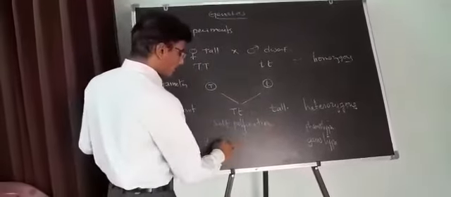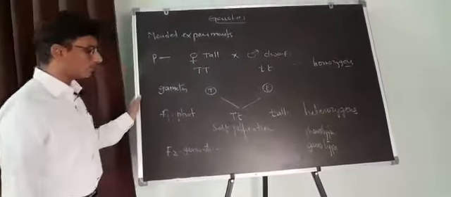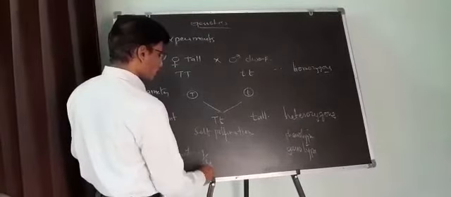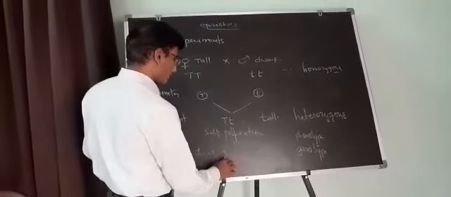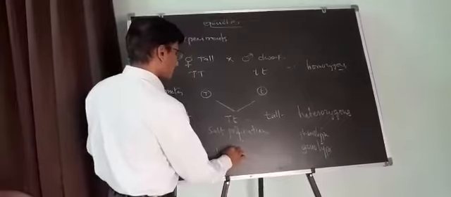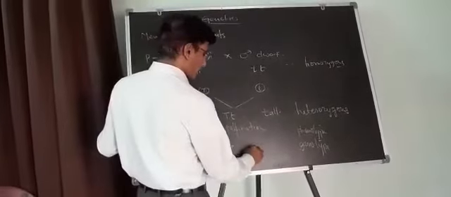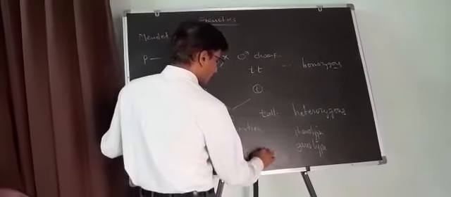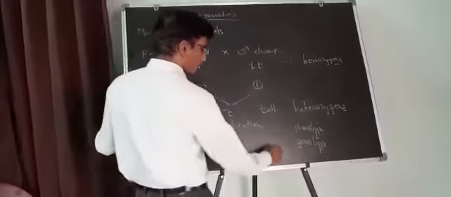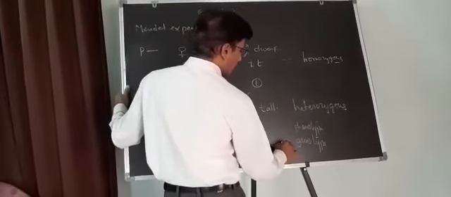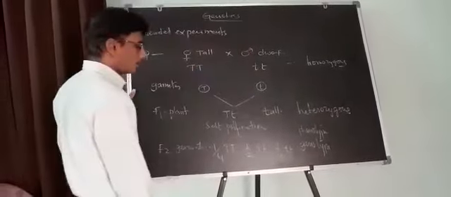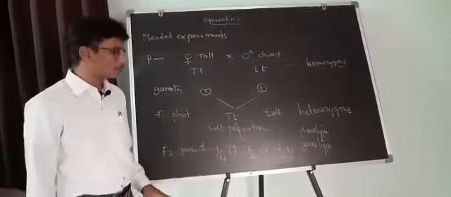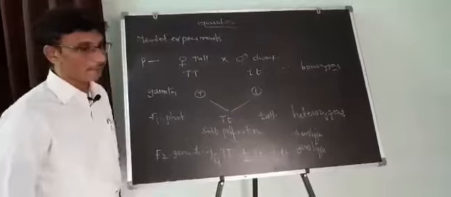Then you get F2 plants, of which 1/4 are capital T capital T, 1/2 are capital T small t, and 1/4 are small t small t. How is this possible? To understand this concept, there is another way, which I will explain.